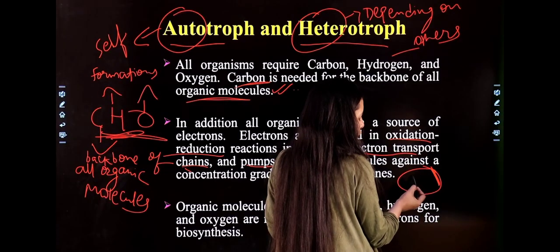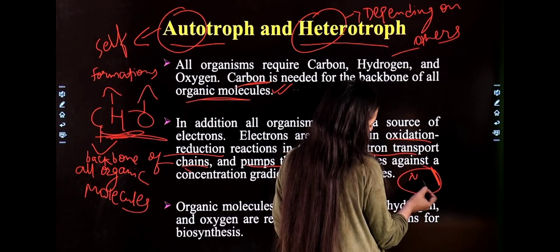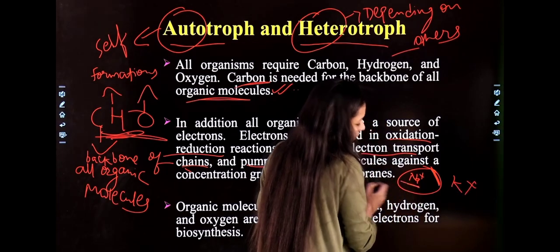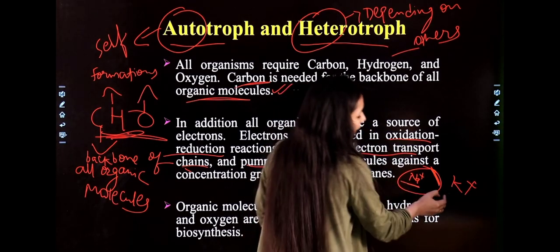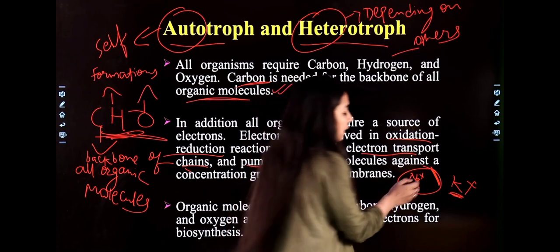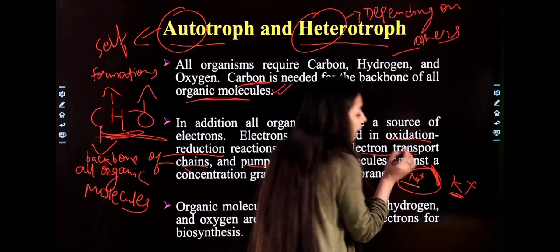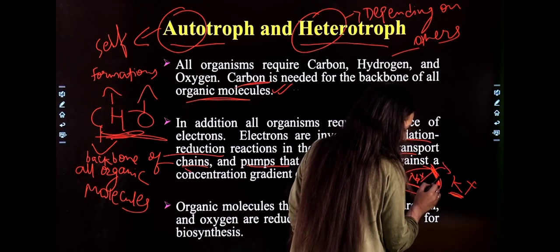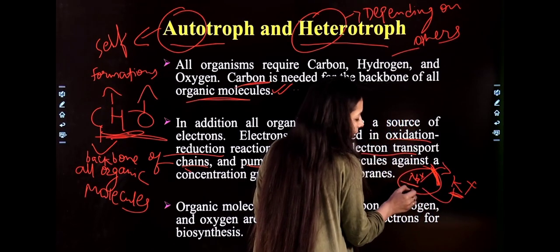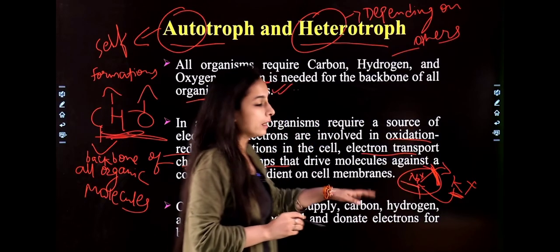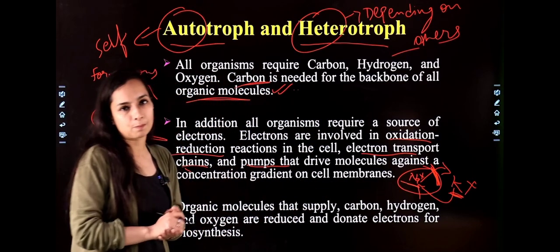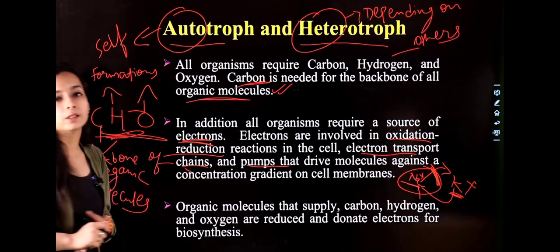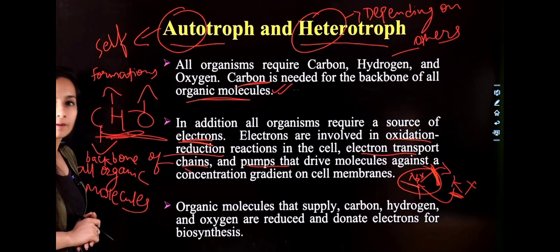So there are some molecules like nitrogen, sodium and potassium. So this sodium is inside the cell and potassium is outside the cell. The cell membranes help to transport sodium outside the cell and potassium inside the cell. In this way transport cycles take place. So these electrons are also helpful in the electron transport chains, right?